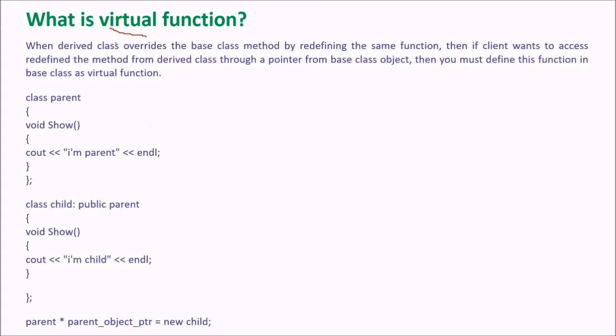If you have a base class and then a derived class, and the derived class overrides the base class method by redefining the same function, then if a client wants to access the redefined method from the derived class through a pointer from the base class object, then you must define this function in the base class as a virtual function.